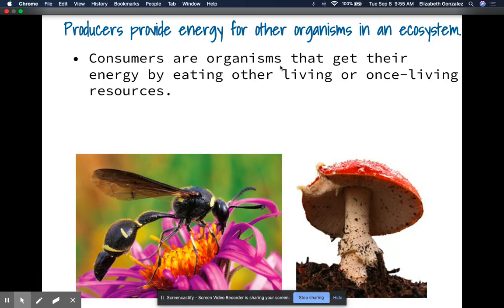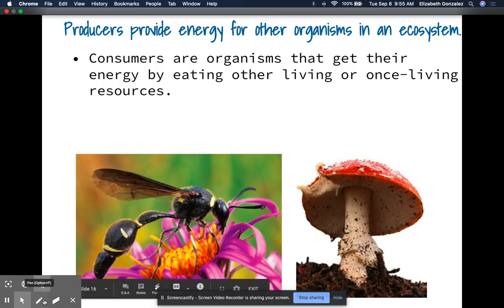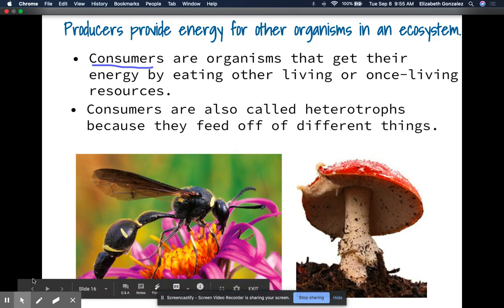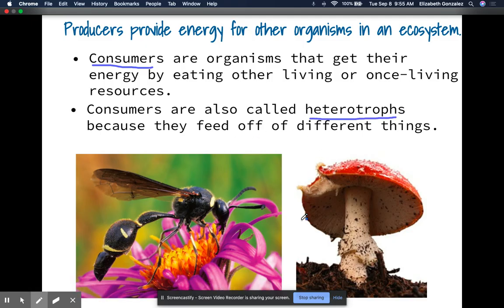Consumers are organisms that get their energy by eating other living or once living resources. Okay, so a consumer is an organism that gets its energy by eating something else. So same thing, you need to know what a consumer is as well. Okay, consumers are also called heterotrophs, because they feed off of different things. So a consumer is a heterotroph. So please make sure to know these two terms as well. Heterotrophs need to eat off of other different things or off of other different types of organisms. They do not make their own type of food.